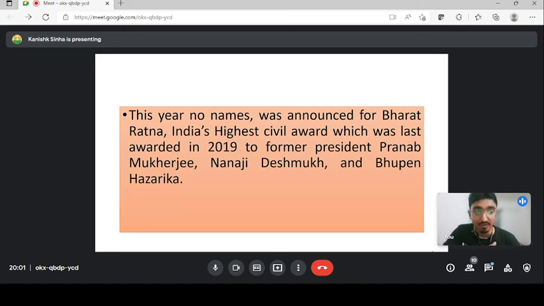All this you have to know from the Padma Awards: when it was instituted, the recipients of 2022. You have to remember the names of the four, including the 125-year-old person that Aviraj has mentioned in the chat box. Then about the formation of the Padma Awards and the Bharat Ratna, who received it first, who the first recipients are. For Padma Vibhushan, the name; for Padma Shri and Padma Bhushan, it will be the number; and then the Bharat Ratna. That's all from my side, guys. If you have any doubt, please let me know.